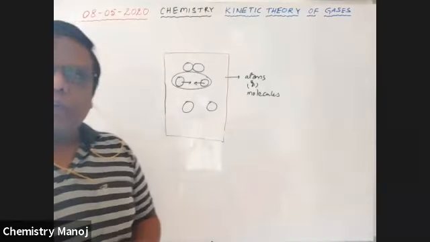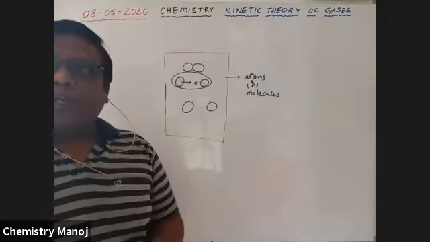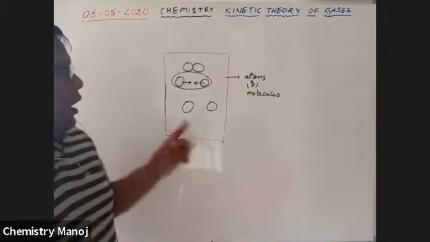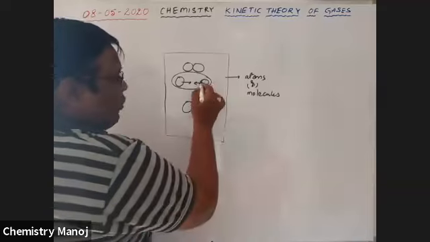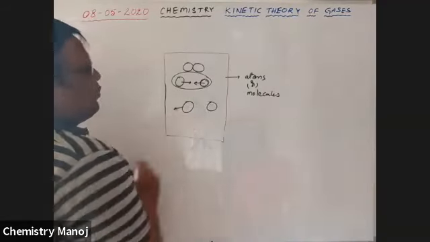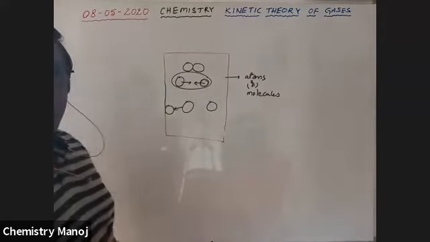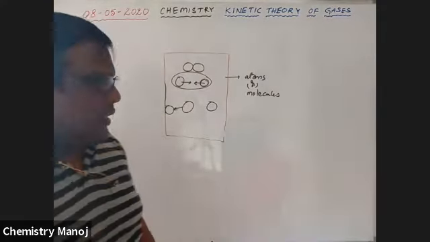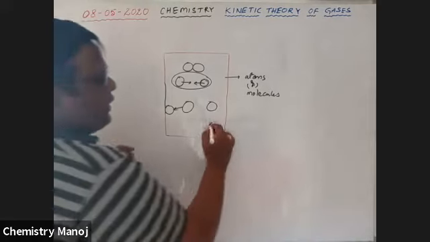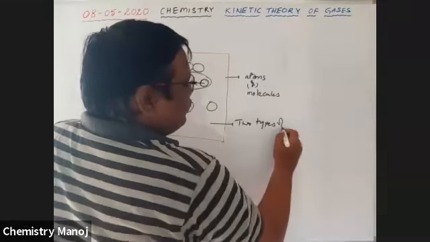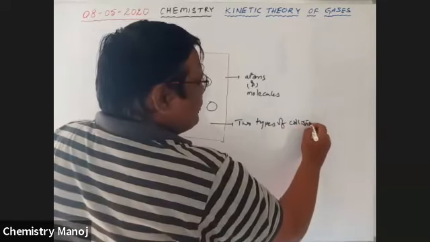Molecular collisions are possible. They may also collide with the walls of the container, for example, if a molecule is moving like this it will collide with the walls of the container. That means in this gas condition, two types of collisions are possible.